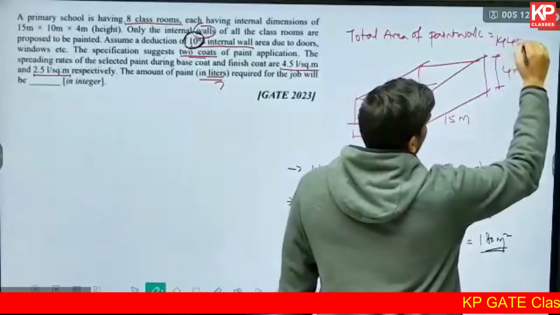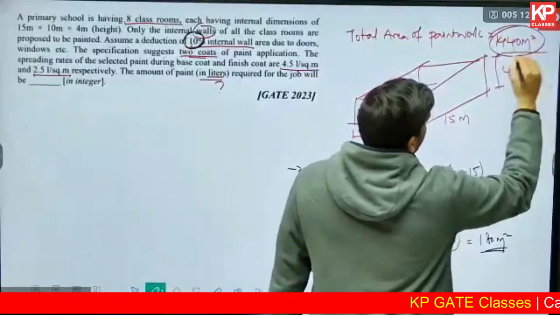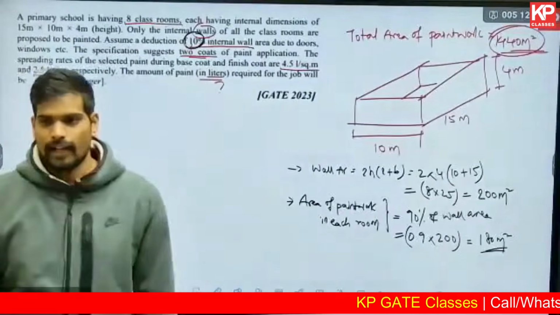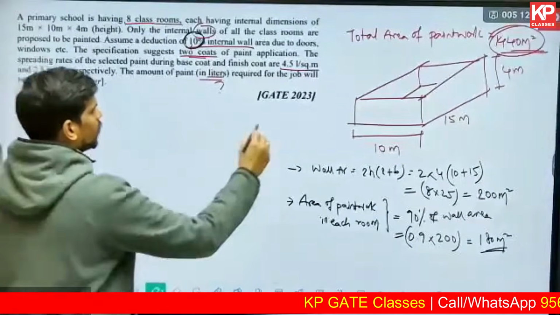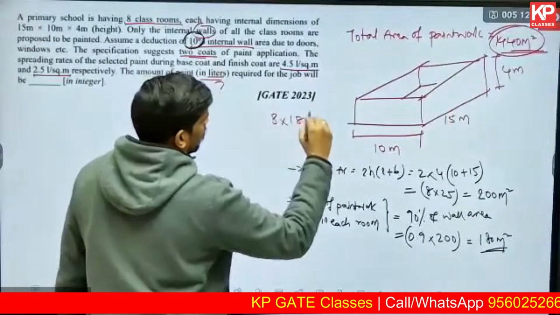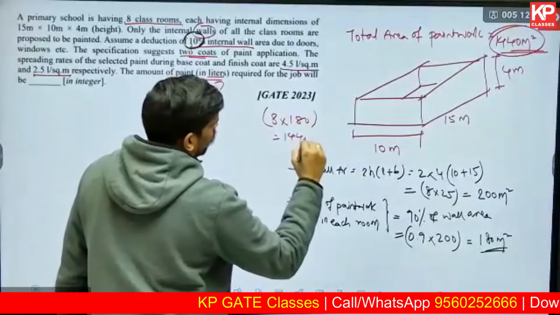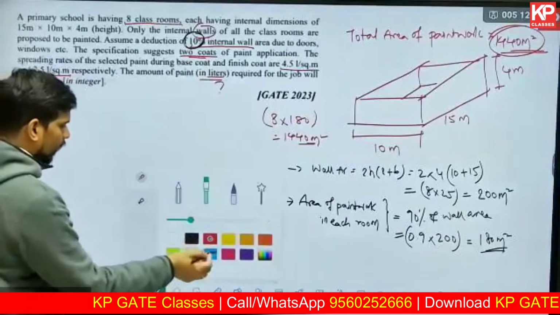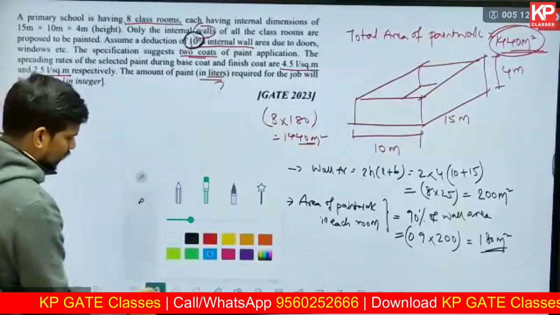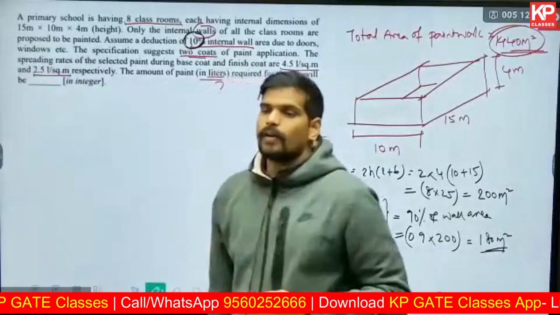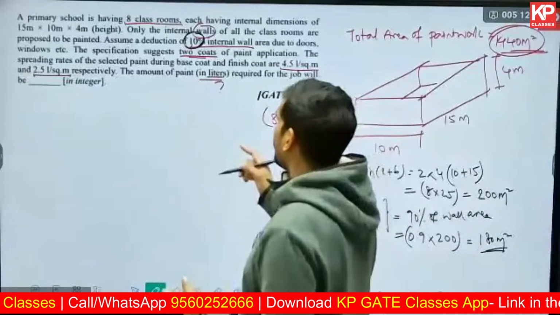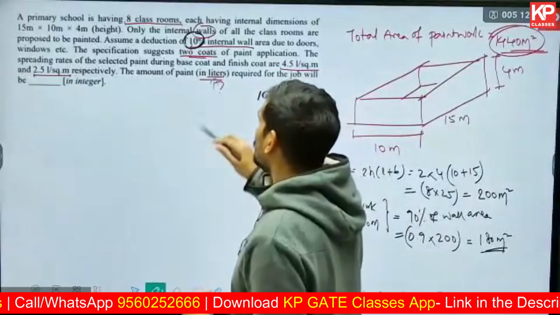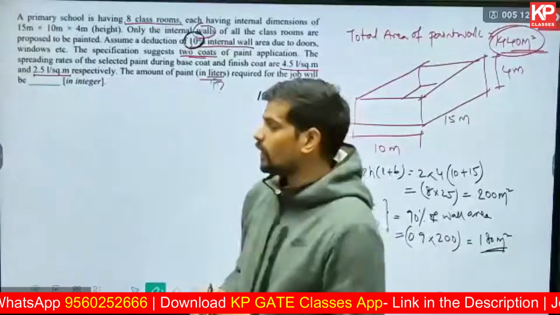1440. Because there are a total of 8 classrooms, 8 into 180 will be the total area of paintwork, which will be 1440. The first part we have completed. Now the remaining thing should be straightforward. Let us find out the paint required for the base coat. The final answer they're asking us to give in liters.